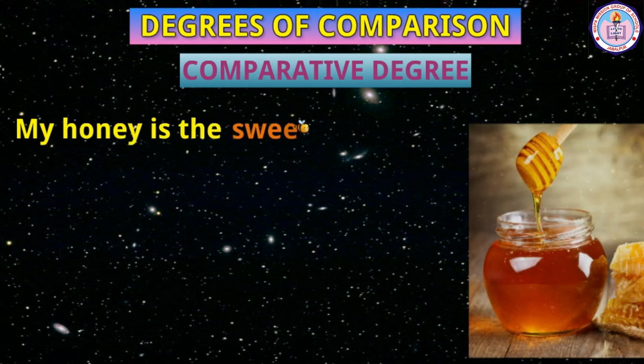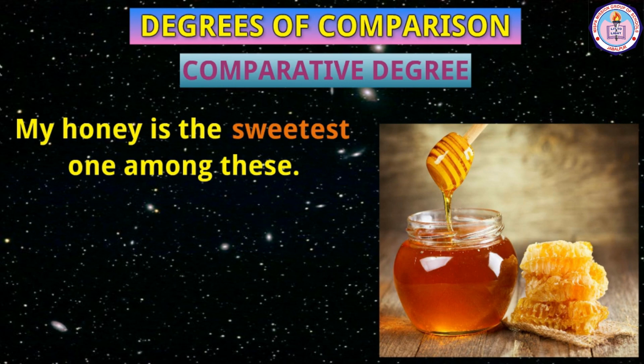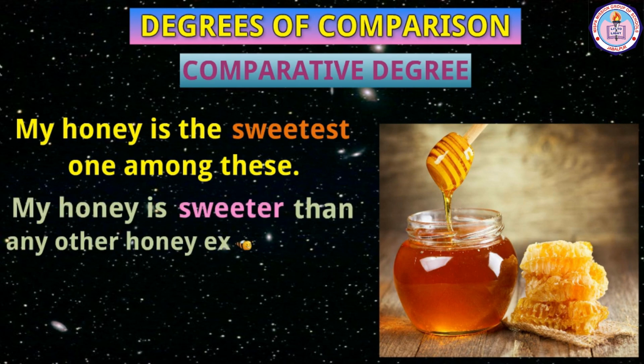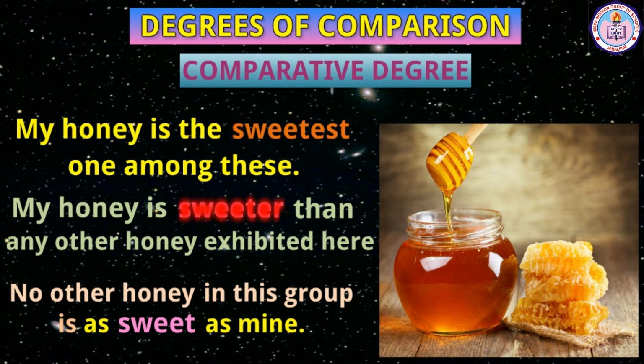My honey is the sweetest one among these. It's in superlative degree. My honey is sweeter than any other honey exhibited here. It's in comparative degree. No other honey in this group is as sweet as mine. It's in positive degree. Sweetest and sweeter are the superlative and comparative degrees of the adjective sweet, respectively. All the three sentences convey the same meaning.